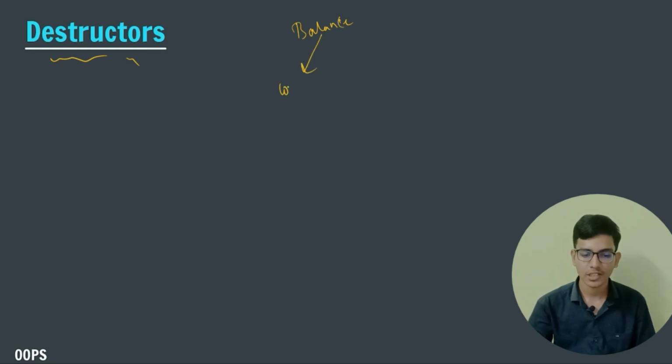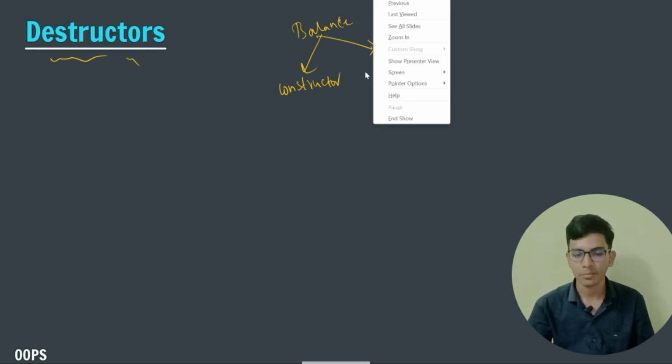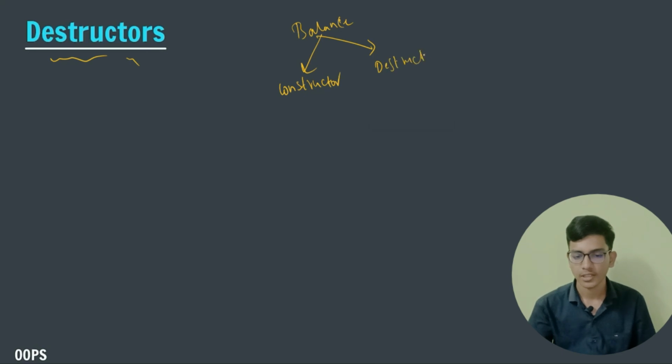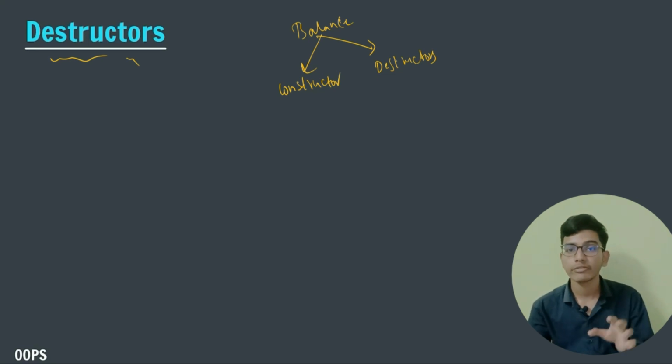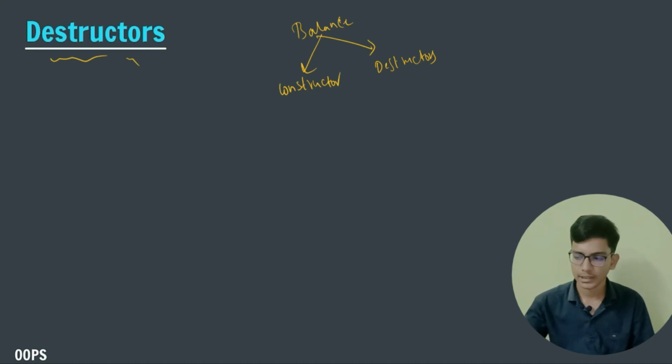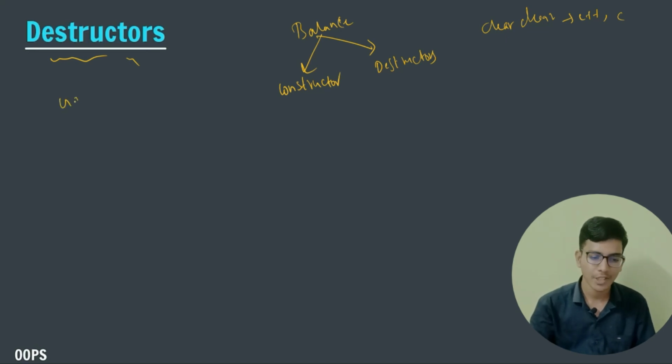And similarly we have constructors, right? Similar to that we have destructors. So destructors is nothing but freeing up space. In C++ or C language, we need to separately give a free keyword to clear the memory of a particular object or memory of a structure variable. So to clear memory in C++ and C, we need to give a free keyword to remove or clear a particular data from our program. But in Java we don't have any free kind of keyword or anything. We have garbage collector.